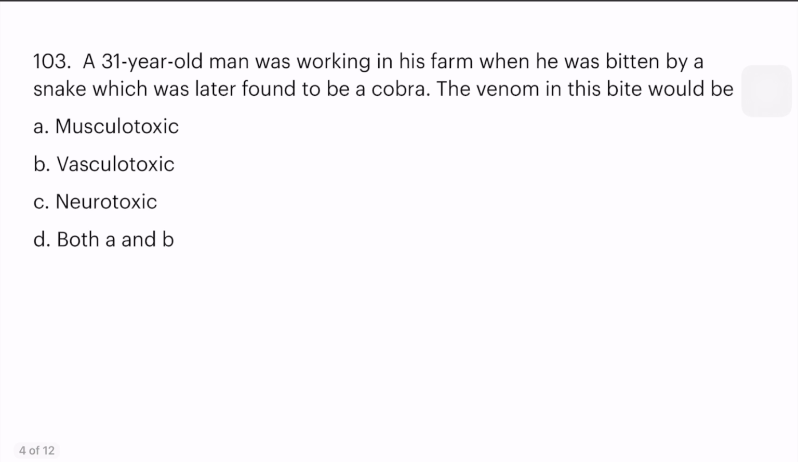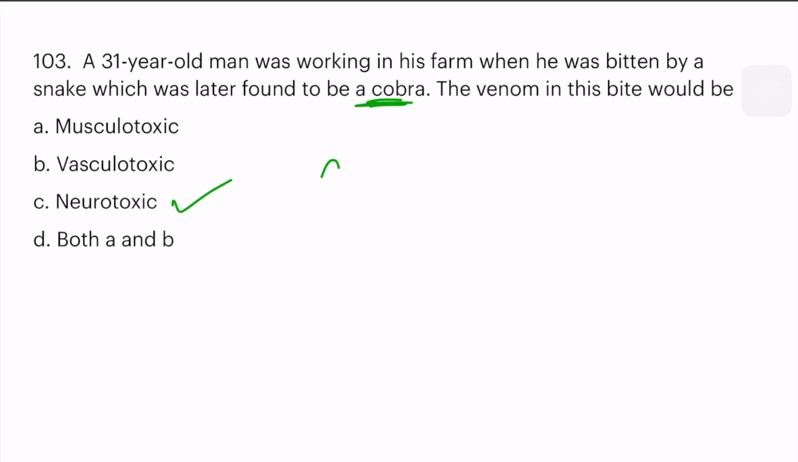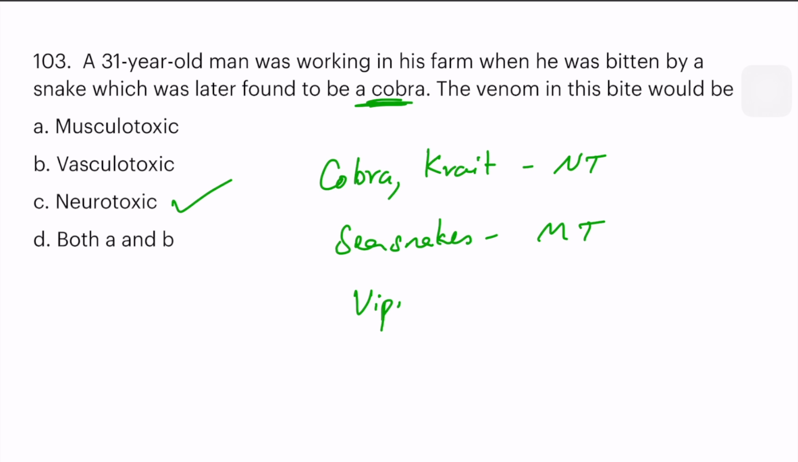Okay. Now, a man was working in his farm and he was bitten by a snake, which was later found to be a cobra. Which venom is cobra venom? So the cobra venom is a neurotoxic venom. Cobra, krait are neurotoxic. Sea snakes are musculotoxic. Vipers are vasculotoxic. All right.